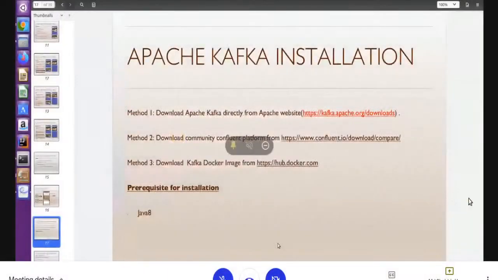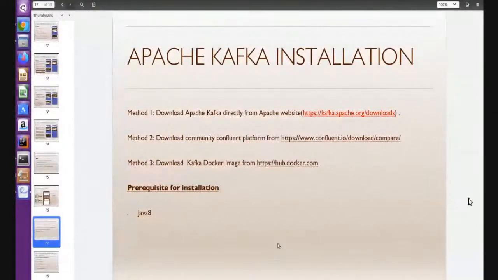For all three installation methods, the prerequisite is Java 8. Java 8 must be installed on your machine, whether you install on Windows, Ubuntu or Mac. Java 8 is mandatory for every operating system.